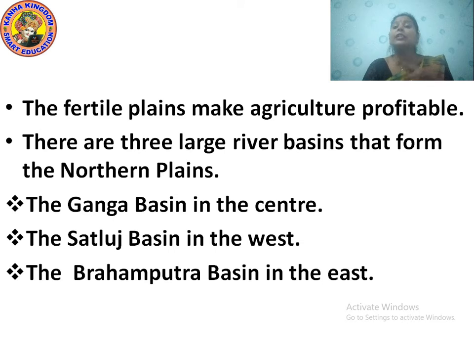Satluj, S-A-T-L-U-J, Satluj basin. Next is the Brahmaputra basin, B-R-A-H-M-A-P-U-T-R-A, Brahmaputra basin in the east.